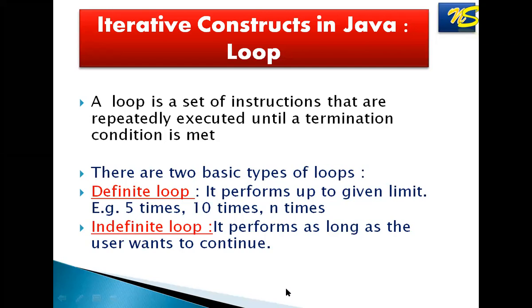Means when you know how many times the loop should be executed, whether 5 times, 10 times, n number of times, then you will be using a definite loop. But when you don't know how many times the loop will be executed, that time you can use the indefinite loop. For loop is a definite loop, and while, do while, these are the indefinite loops. But we can use while loop also for a definite loop, because we can write down the number of iterations, perfect iterations, in the while loop also. So while and for we can say as a definite loop, while can be an indefinite loop also.